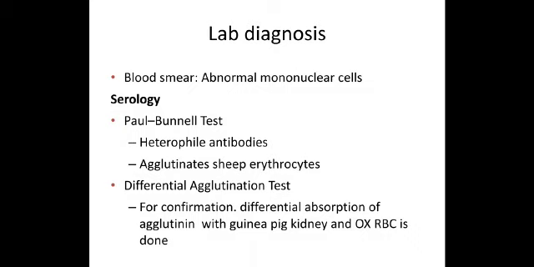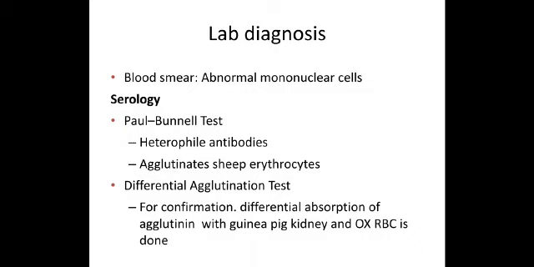Here the heterophile antibodies produced against EBV agglutinate sheep erythrocytes. Hence this Paul-Bunnell test is also called the heterophile agglutination test. I want to remind you here that other heterophile agglutination tests are the Weil-Felix test for rickettsial infection, and the cold agglutination test done for mycoplasma.